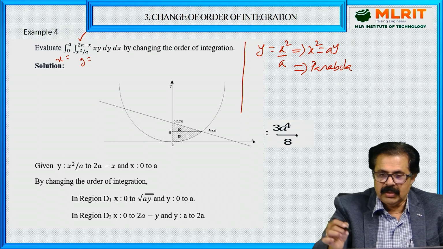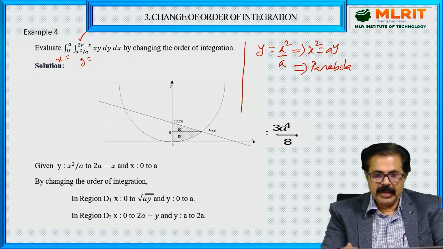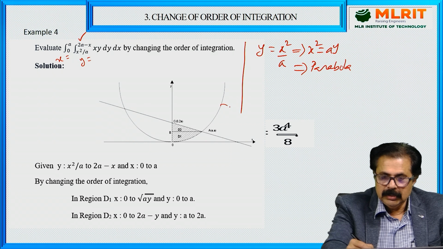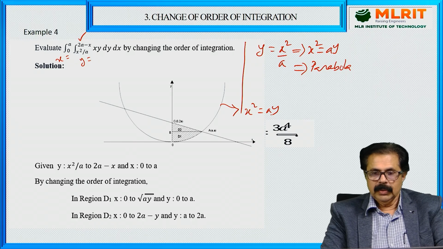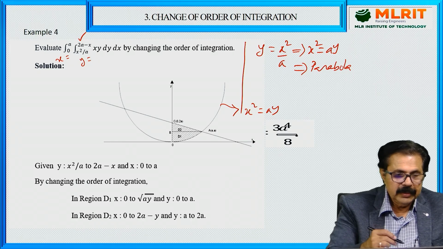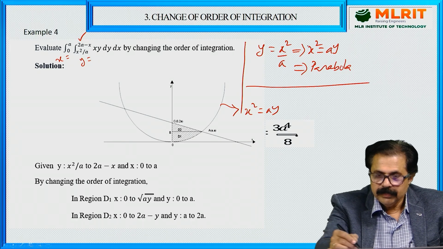You know very well, symmetric with respect to the y-axis. This is a parabola, x square is equal to ay.